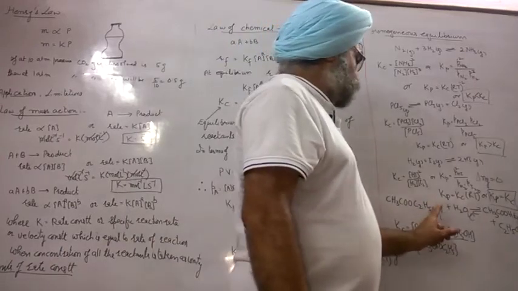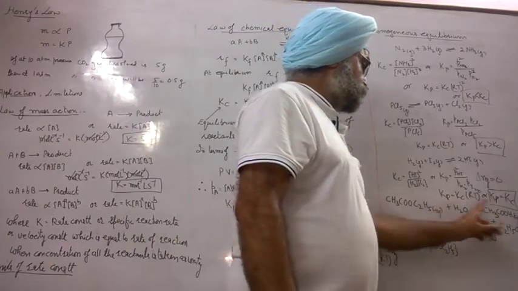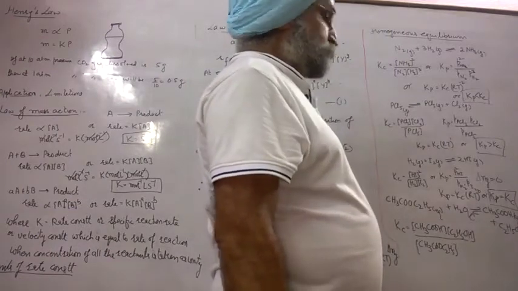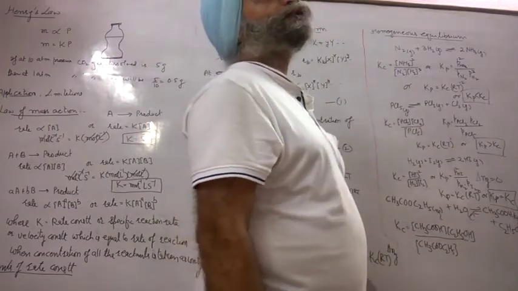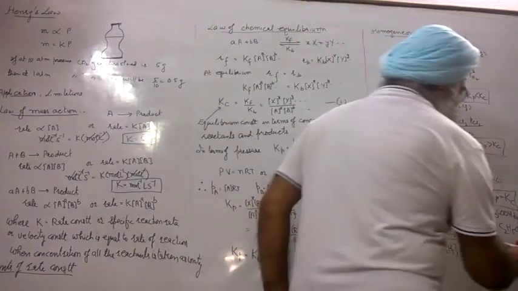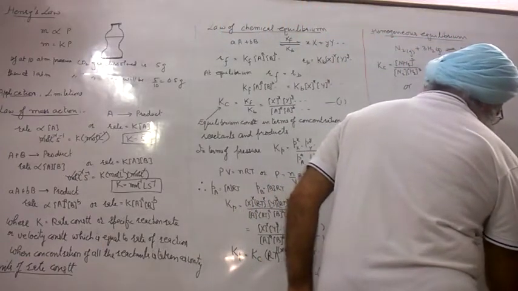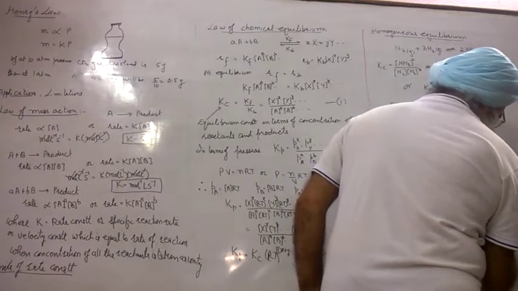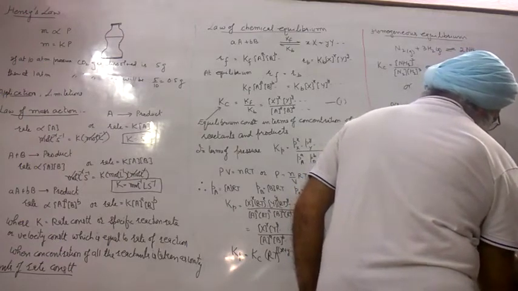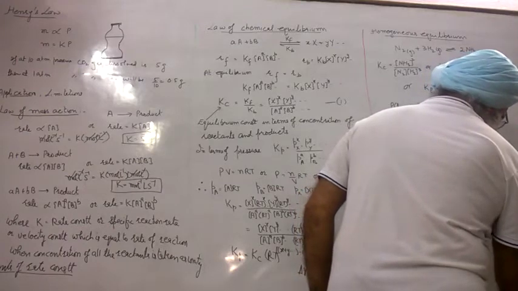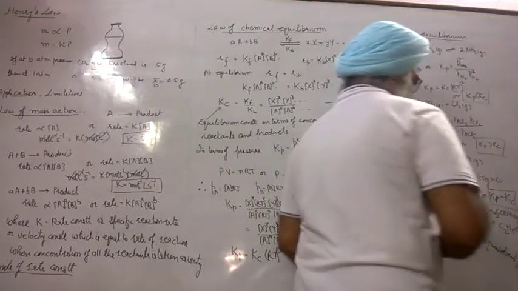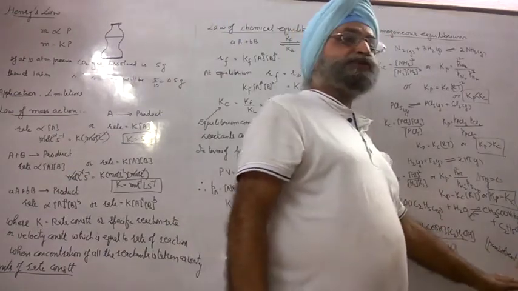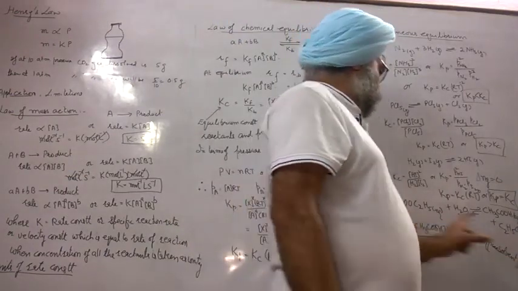Instead of liquid, if I here write down aqueous, in that case we have to use the IUPAC rule. According to IUPAC rule, concentration of pure solvent in any reaction is taken as 1.